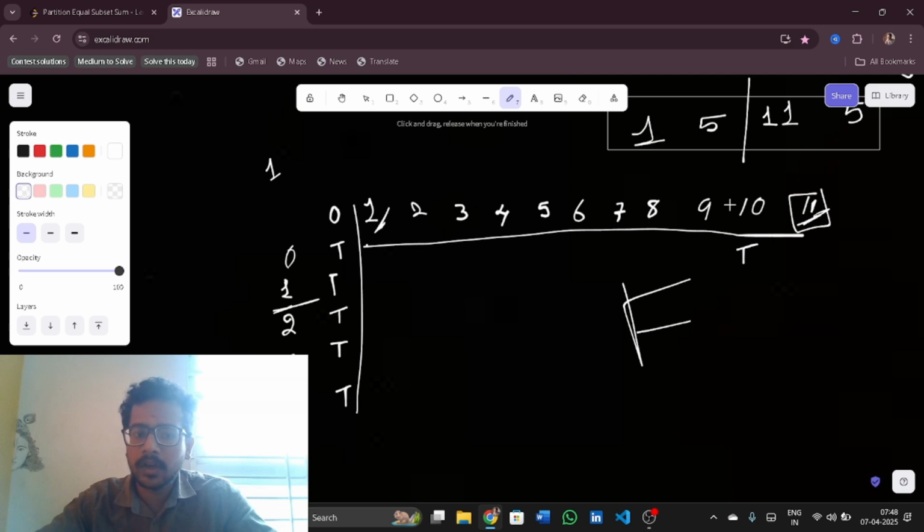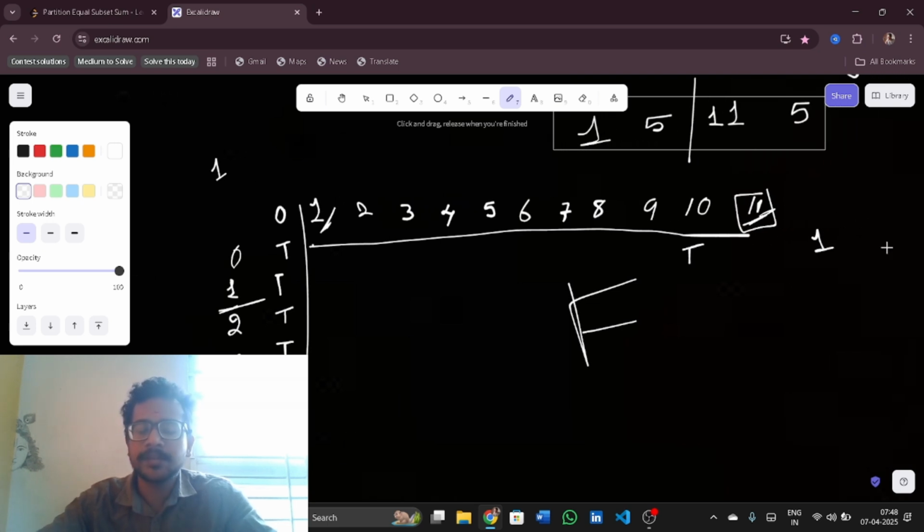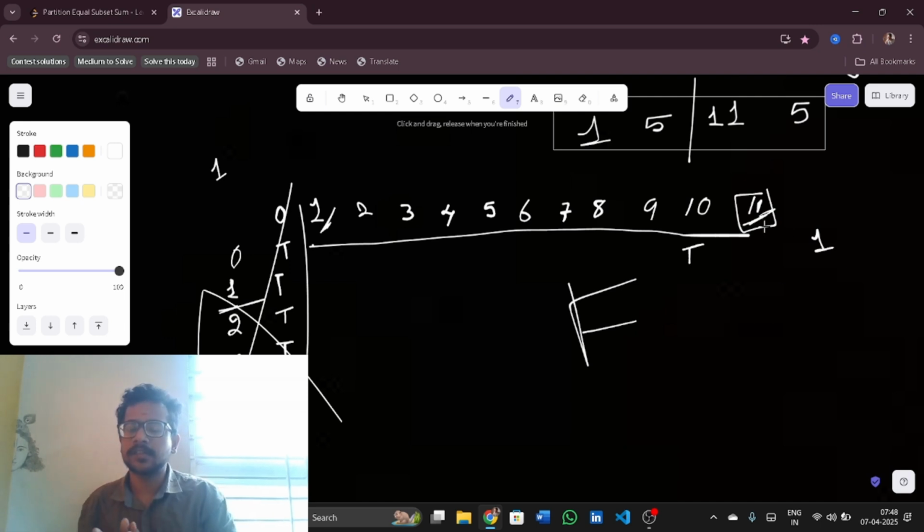Now I am not taking these indices, I am not considering all this, I am just considering 11, and the current number is 1. Don't consider these indices for a while. Now I have 11 as the sum. What does this mean?